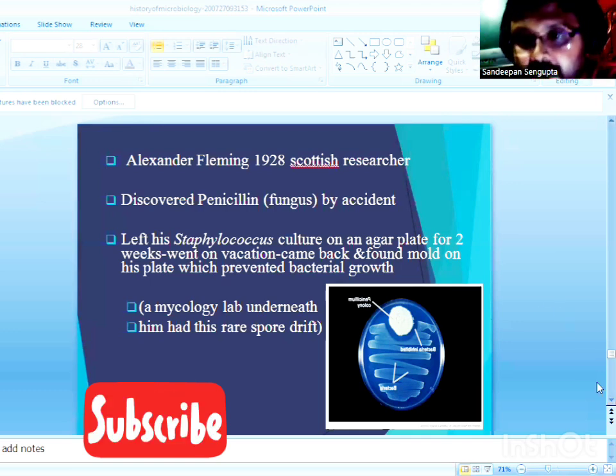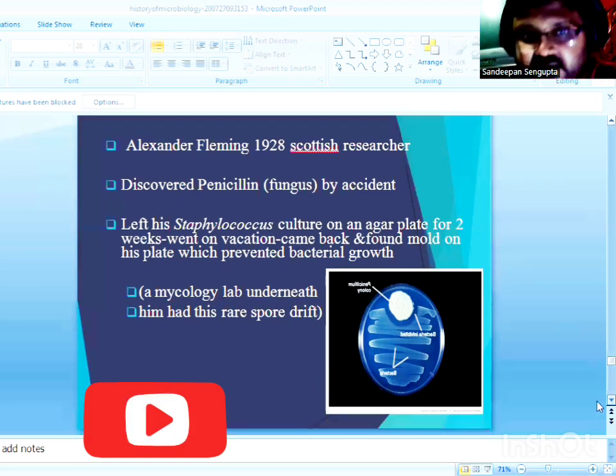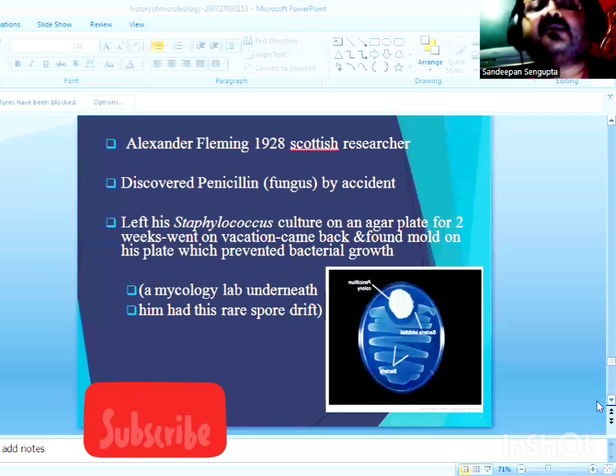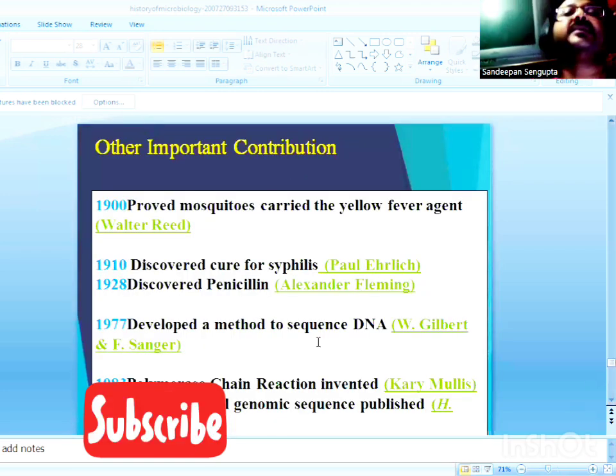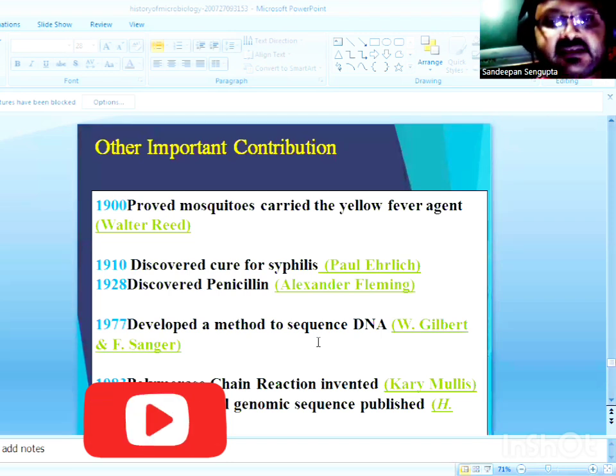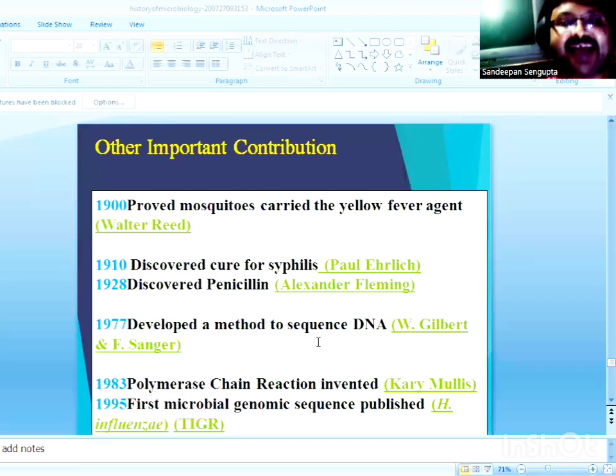Now, other major developments that have taken place in molecular microbiology include developments in DNA sequencing. Maxam-Gilbert's method and Sanger's method are the two methods developed to sequence the genetic material of organisms, that is DNA.